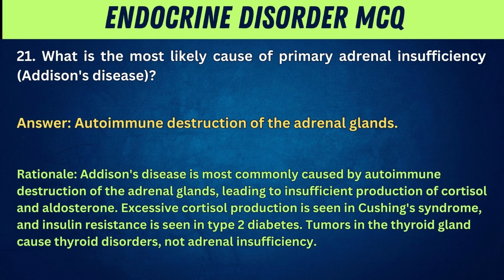Rationale: Addison's disease is most commonly caused by autoimmune destruction of the adrenal glands, leading to insufficient production of cortisol and aldosterone. Excessive cortisol production is seen in Cushing's syndrome, and insulin resistance is seen in type 2 diabetes. Tumors in the thyroid gland cause thyroid disorders, not adrenal insufficiency.